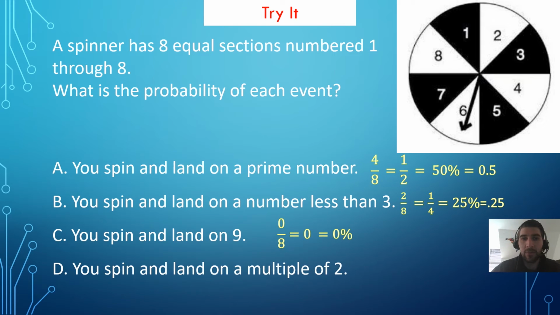We have one more. What about spinning and landing on a multiple of 2? Well, which numbers will work? Let's circle them. 2, 4, 6, 8.